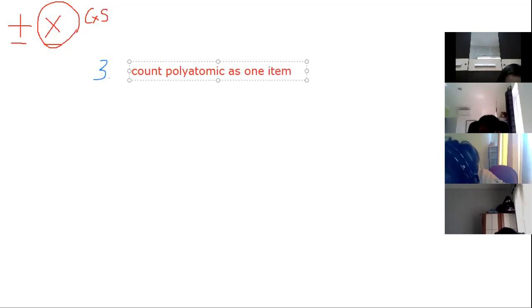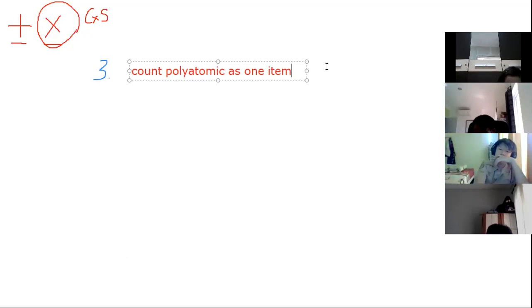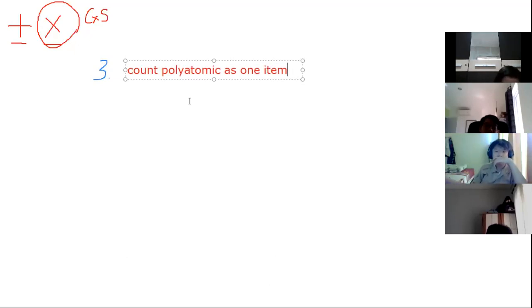When we say polyatomic items, they are the SO4, NO3. So those are compounds already, so no need to separate them one by one.